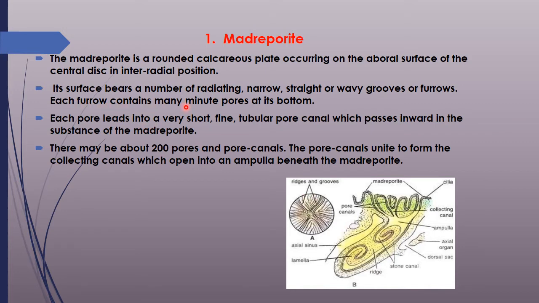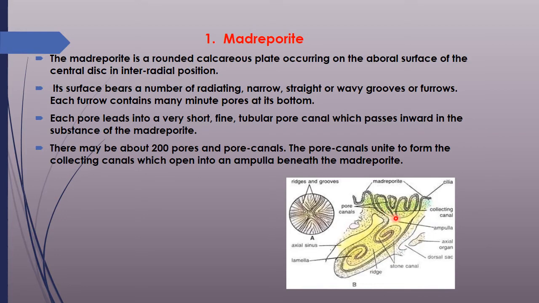Each furrow contains minute pores at its bottom, and each pore leads into a very short fine tubular pore canal, which passes inwards in the substance of the madreporite.